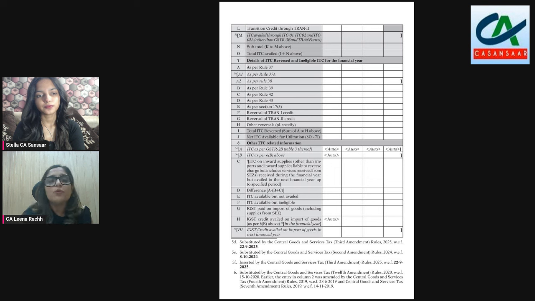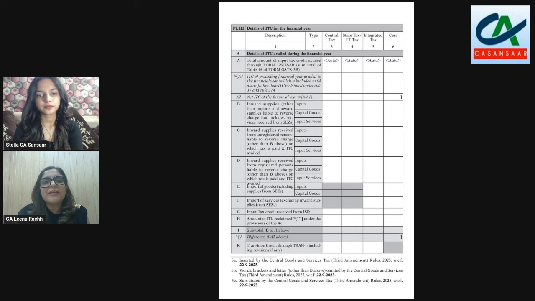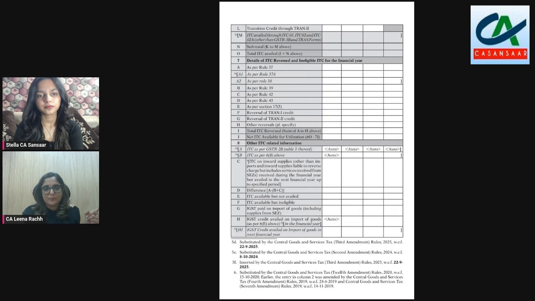Now we come to table 8B. 8B also has gone through a change. 8B now will auto-populate your figures of ITC as per 6B. Now, if I go to 6B, just a second, I'll show you 6B. 6B is ITC arising on account of inward supplies in the current financial year. That figure will auto-populate in your 8B now.